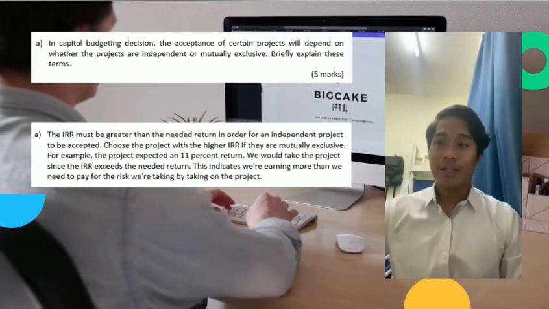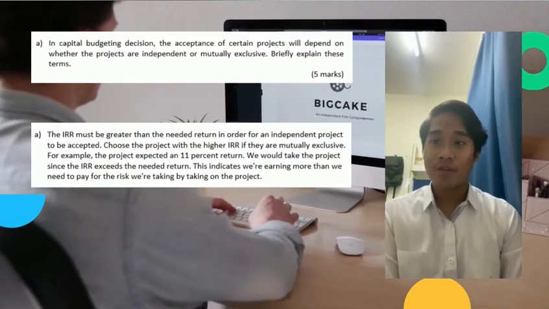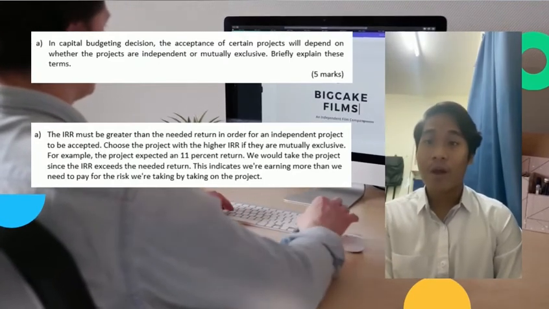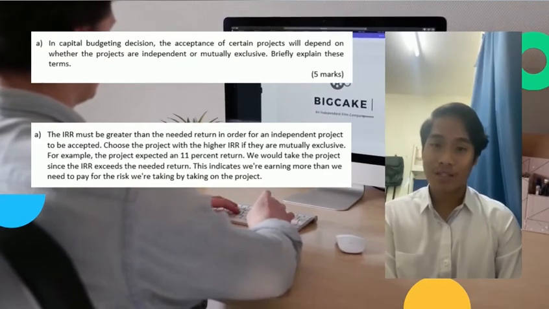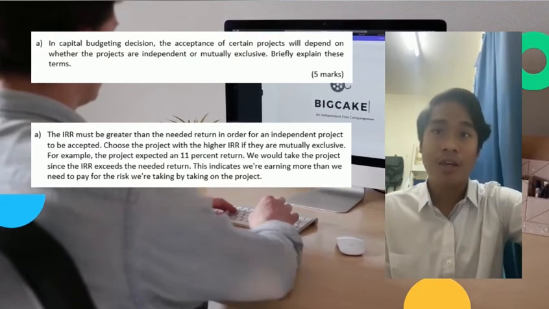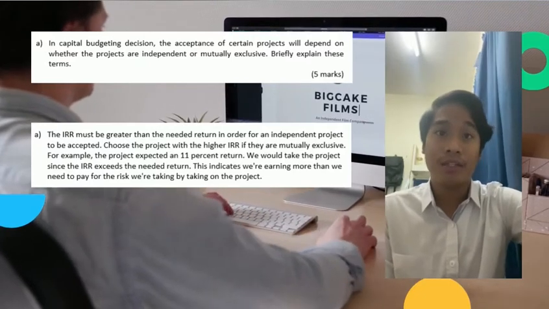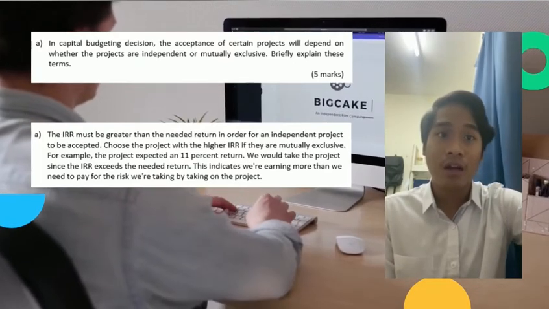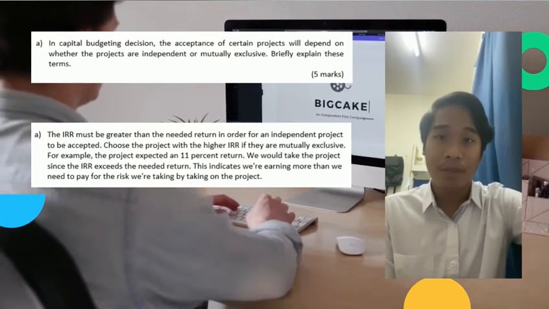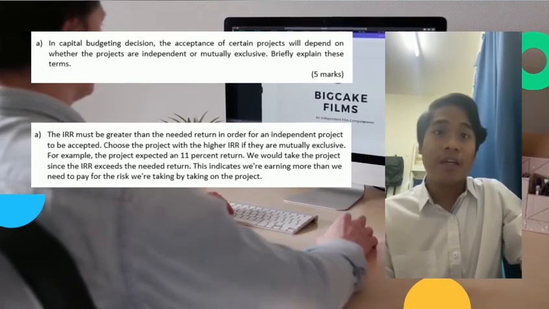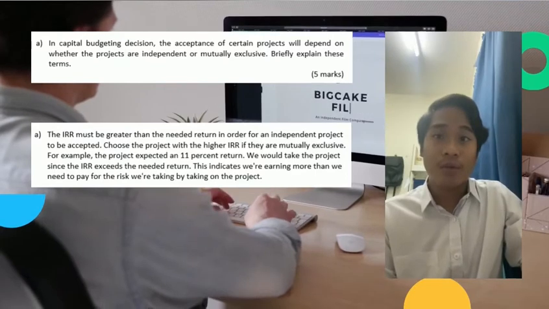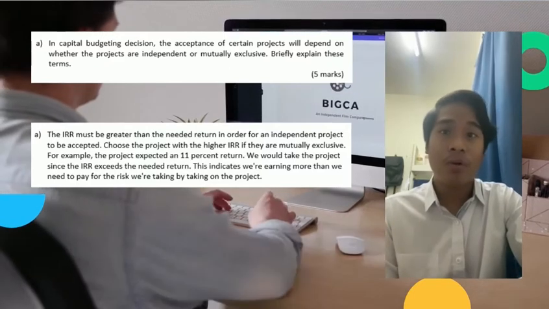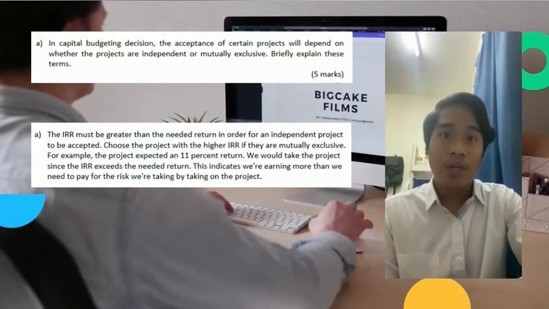Question 2A. In capital budgeting decision, the acceptance of certain projects will depend on whether the projects are independent or mutually exclusive. Briefly explain these terms. 5 marks. So the answer for this question is the IRR must be greater than the needed return in order for an independent project to be accepted. Choose the project with the higher IRR if they are mutually exclusive. For example, the project expected an 11% return. We would take the project since the IRR exceeds the needed return. This indicates we are earning more than we need to pay for the risk we are taking by taking on the project.